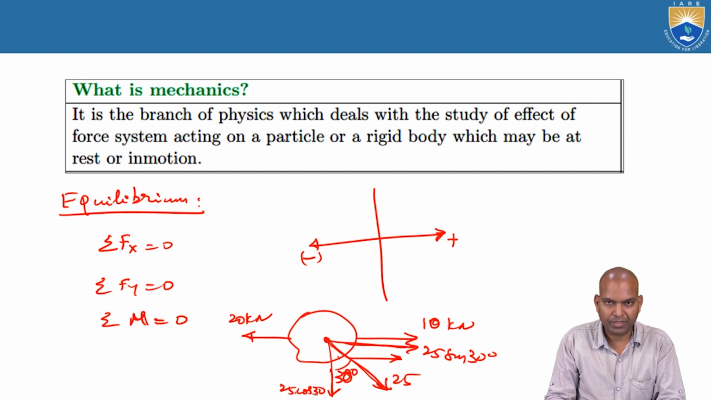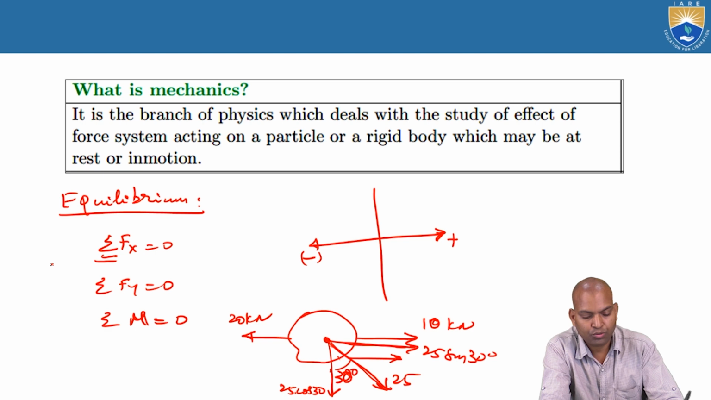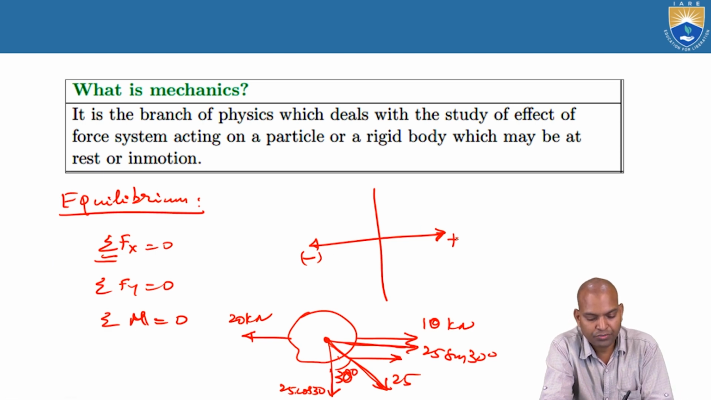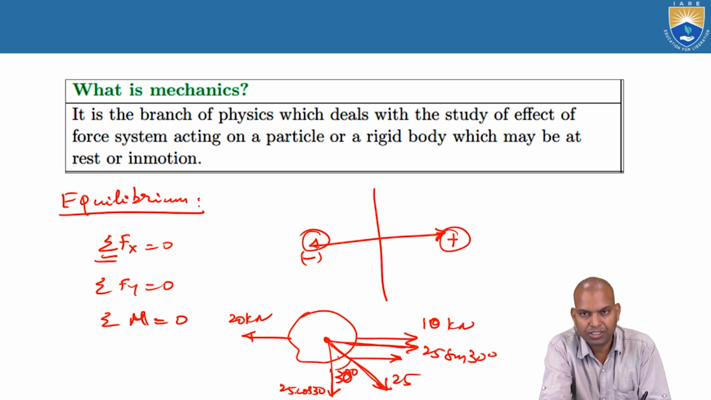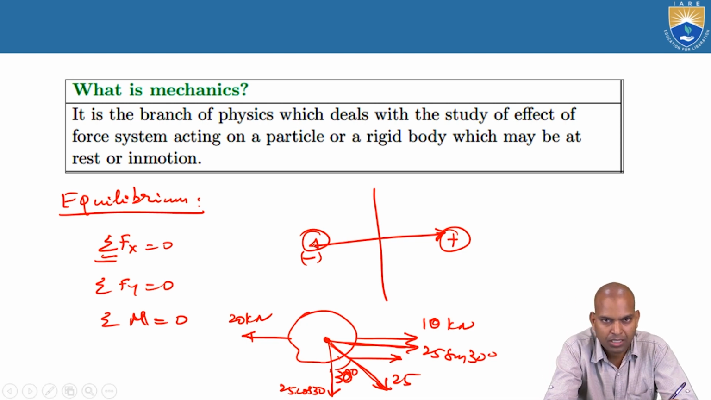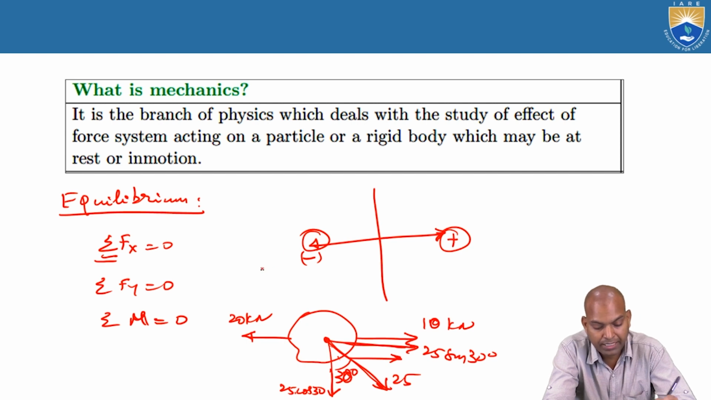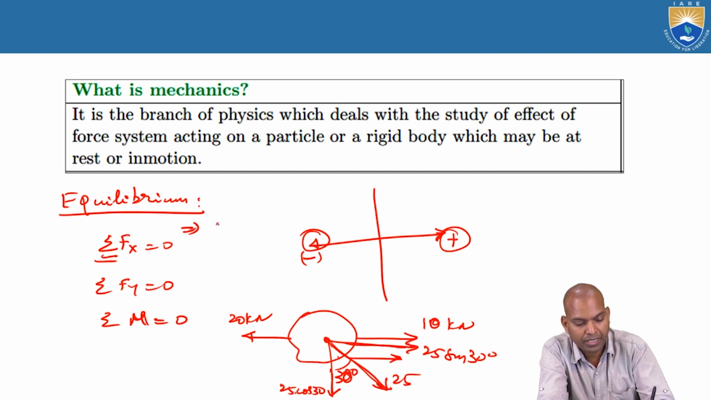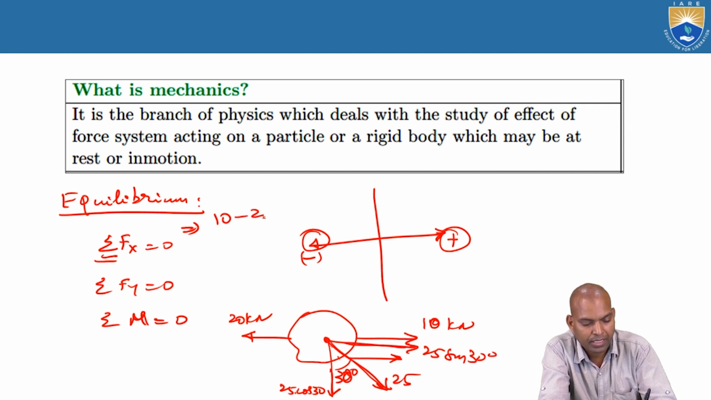This is horizontal, here it becomes, and the vertical component is 25 sin 30. Now, how do we make Σfx? The direction towards the right is positive, and towards the left is negative. Now, 10 kilonewtons is positive. How to apply it here? 10 kilonewtons minus 20 kilonewtons, which is opposite to the 10, so that is negative. And one more time, 25 sin 30, that is positive. This is known as Σfx.